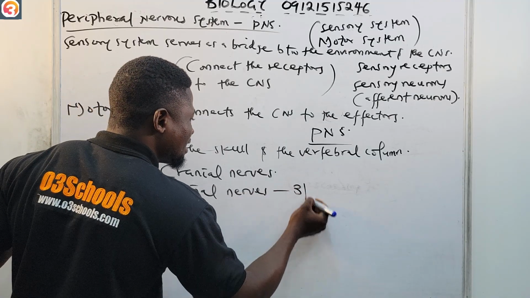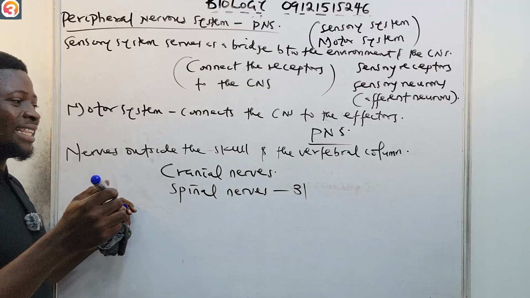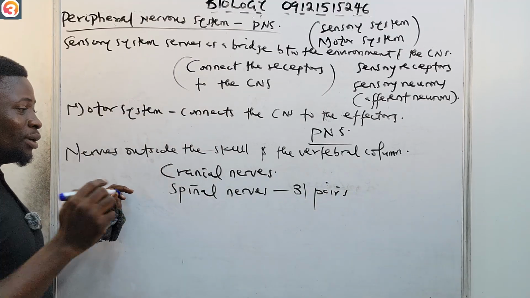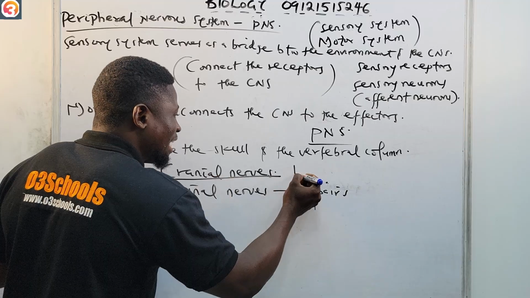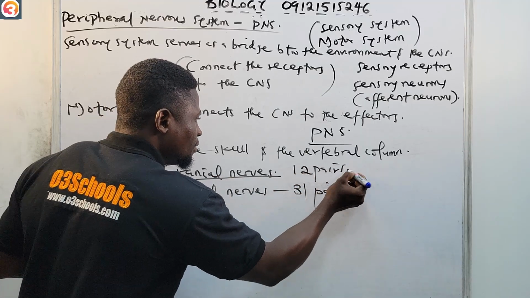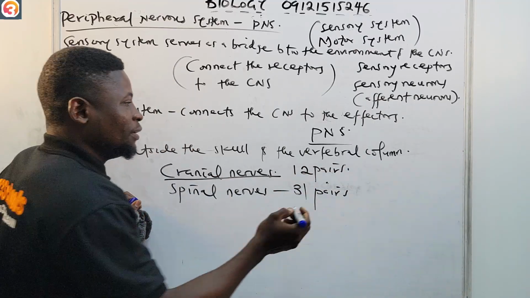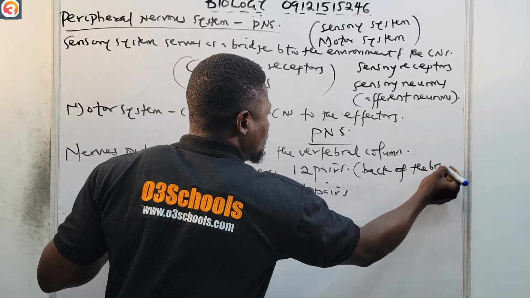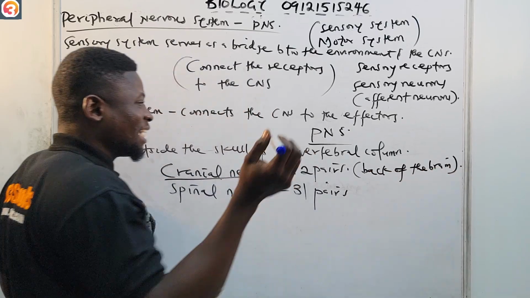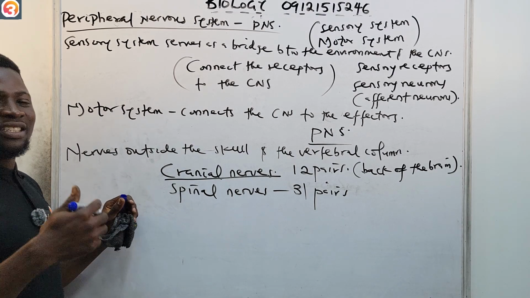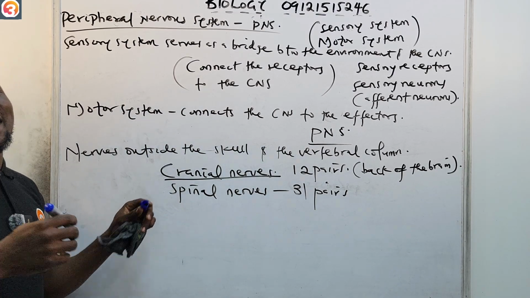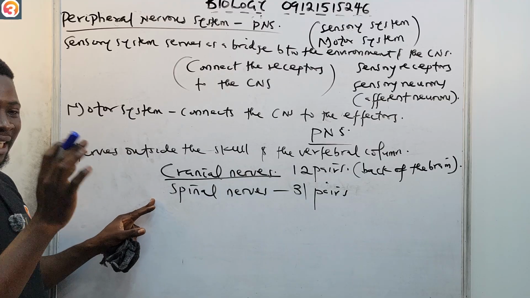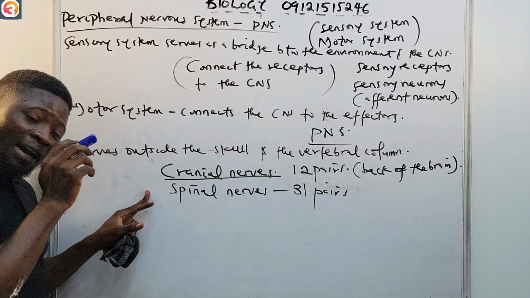We have said the spinal nerves are 31 in number. There are 31 pairs that branch out to different parts of the body. Then the cranial nerves, there are 12 pairs. They are located at the back of the brain, and they send signals to the brain for touch, smell, sight and the likes. So that's what the cranial nerves and the spinal nerves are.